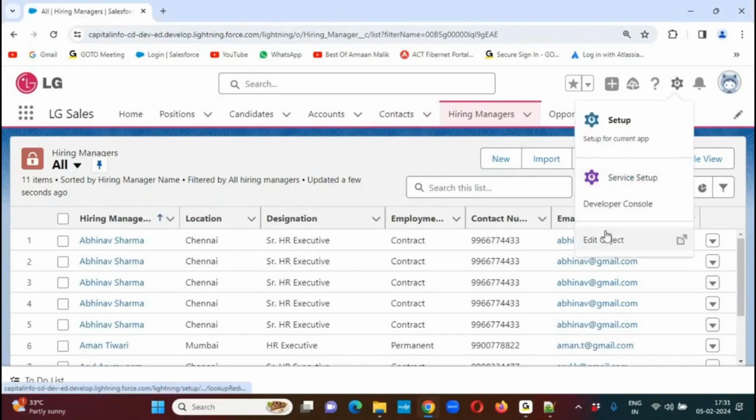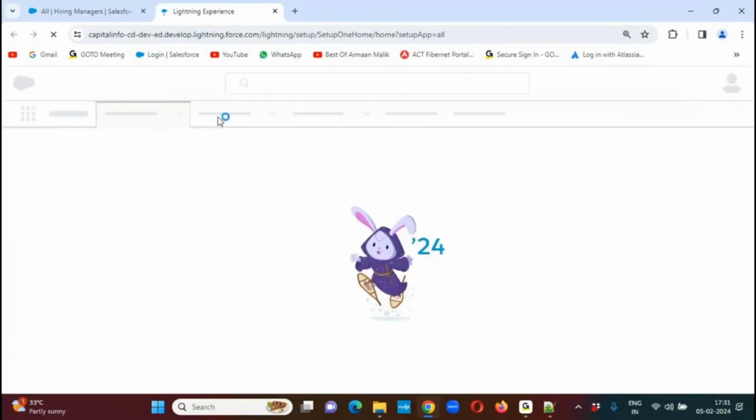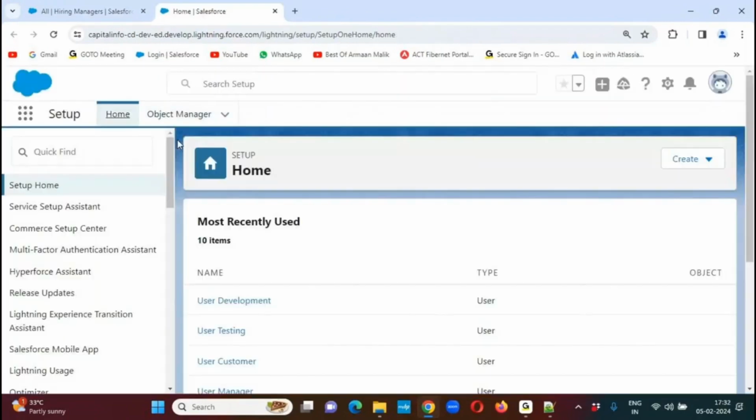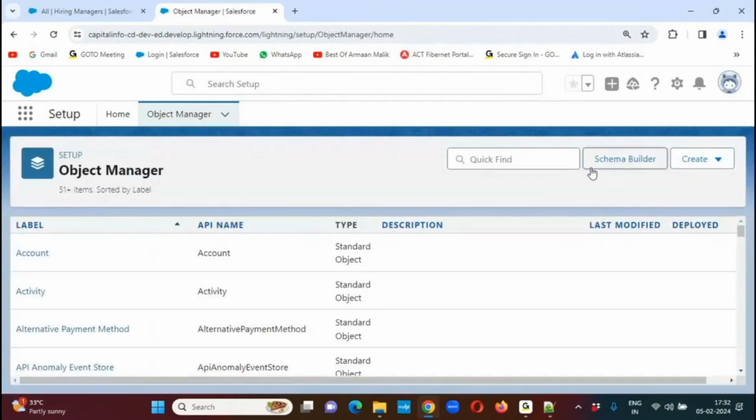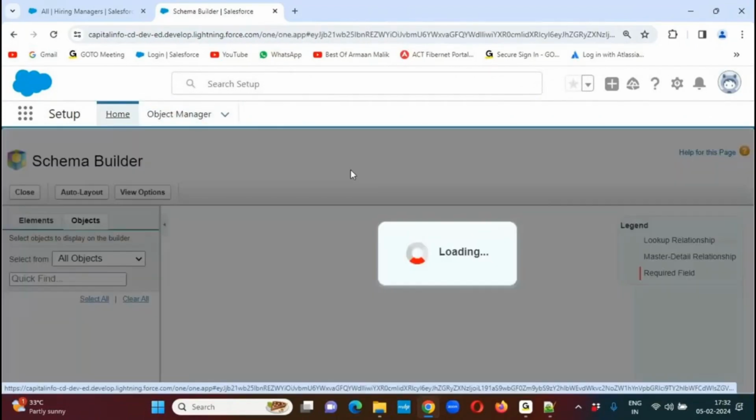Right. We can just go to the setup menu. Here also we can check it out. Now, what is the best way to check whether these 2 are related? We can go to the schema builder. We can check that. Go to the schema builder tool. Place both the objects on the canvas.